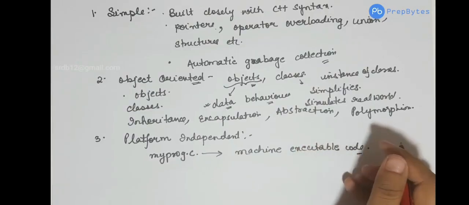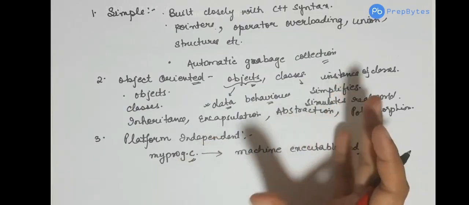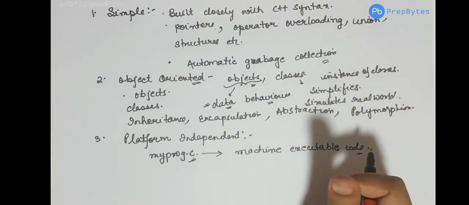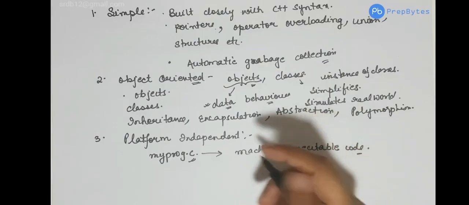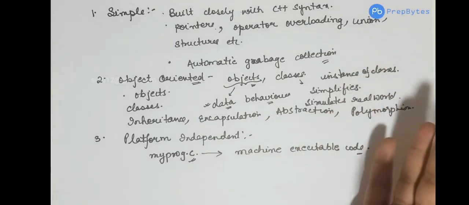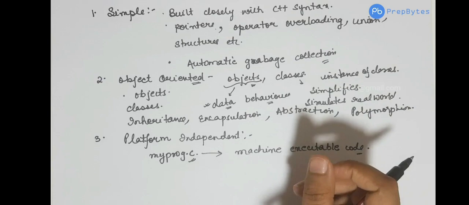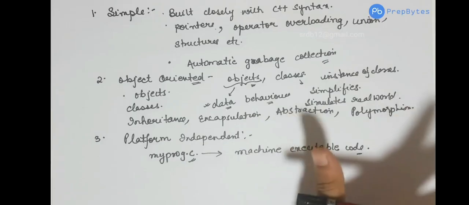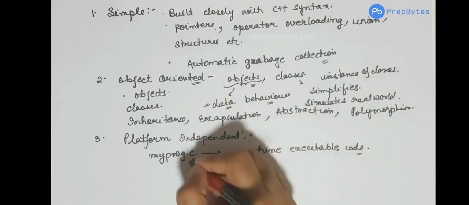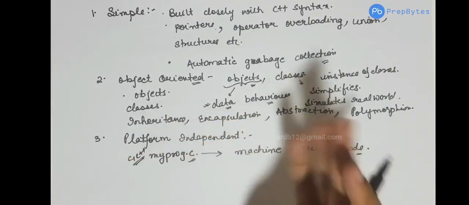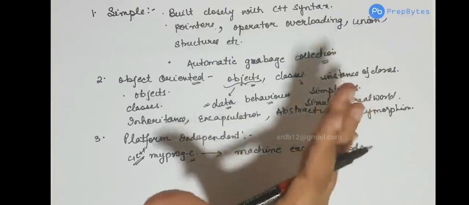So let's say I'm running my program on Windows. When I compile my program on Windows, my C program gets converted into a code that can be run on a Windows platform. For that matter, if I'm running it on a Linux platform, then after I compile my C code, it gets compiled to a machine executable code that can run on Linux. It's not possible to run the Windows machine executable code on Linux. Both are different. So this is the case with C and C++. The code gets compiled to a machine executable code which can be run on that particular machine only.